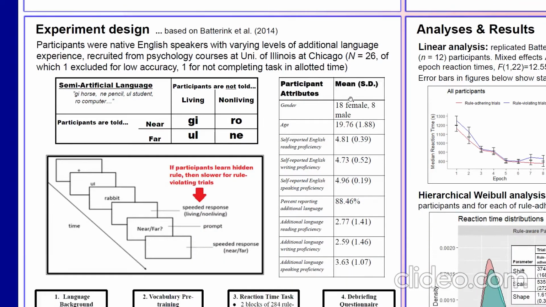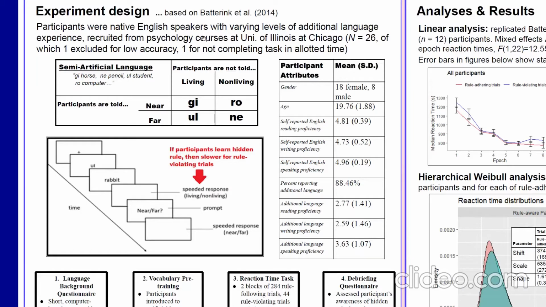In our experiment design, we used a mini artificial language that was quite simple. It just involved 4 pseudo words, gi, ro, ul, and ne, and there was an underlying rule such that 2 of these words tended to occur with living nouns in English, like gi horse or ul student, and the other 2 tended to occur with non-living nouns, like ne pencil and ro computer.